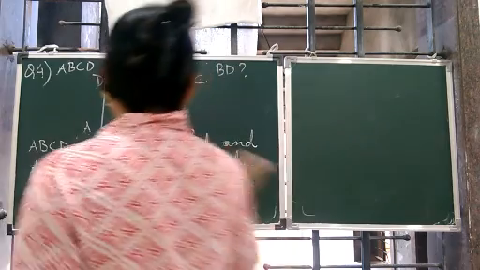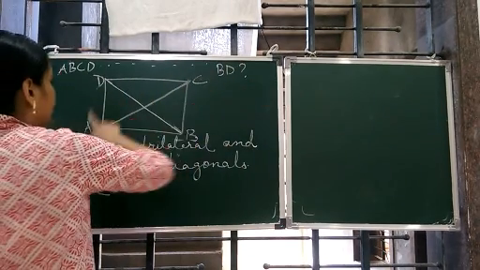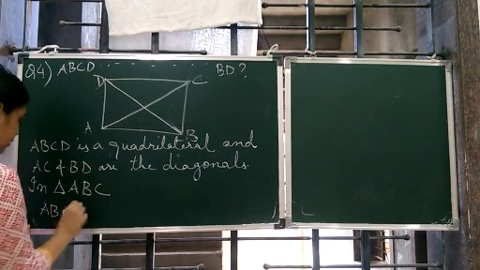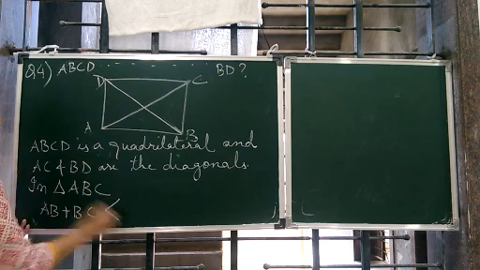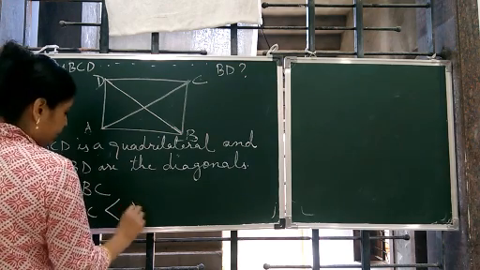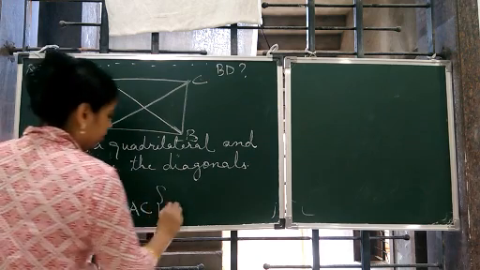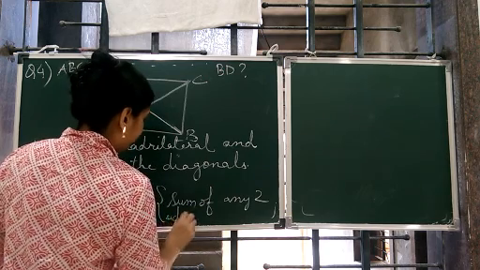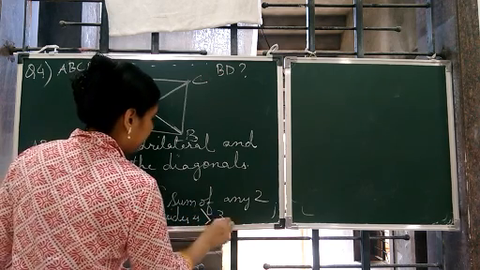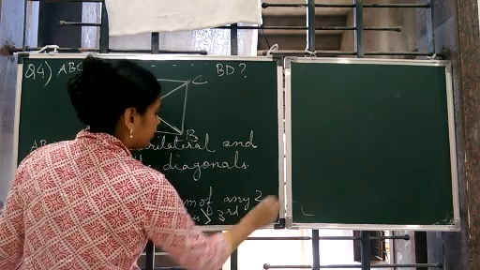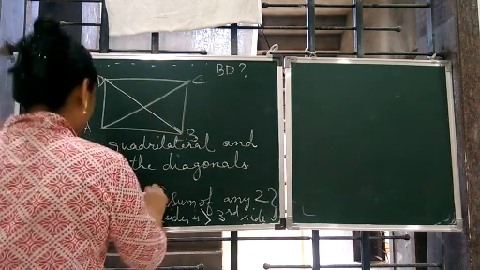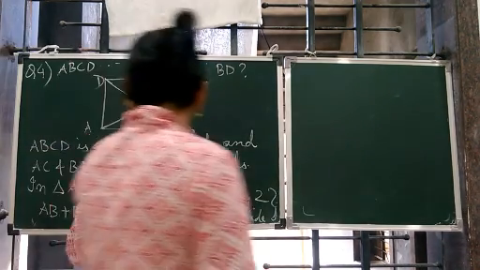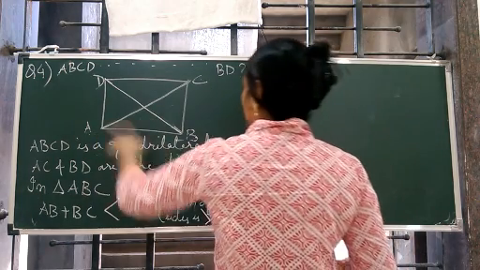AC is this side on the right side. इसको हम right side पे रखेंगे तो AB plus BC is greater than the third side, that is AC. And we write here sum of any two sides is greater than the third side. Okay, and we got our equation 1. This is my equation 1.